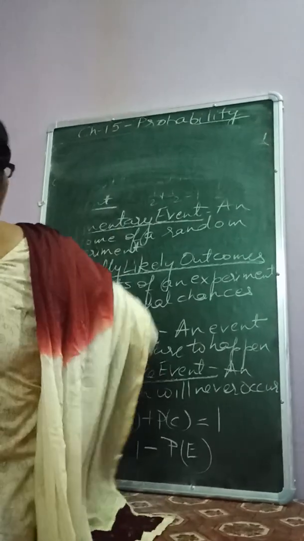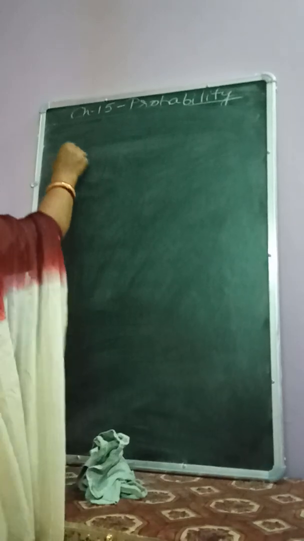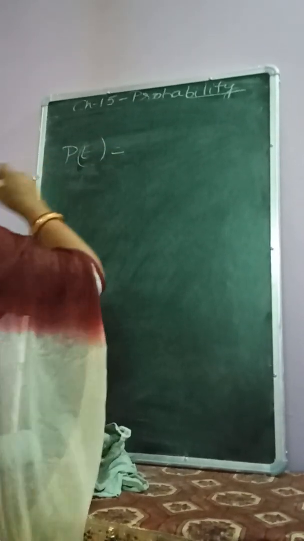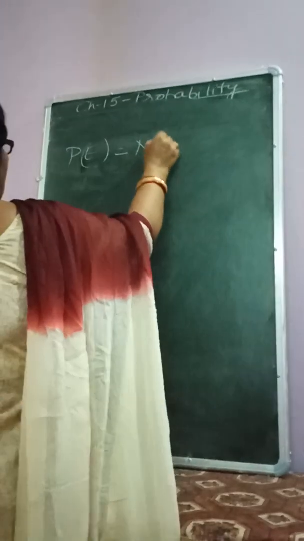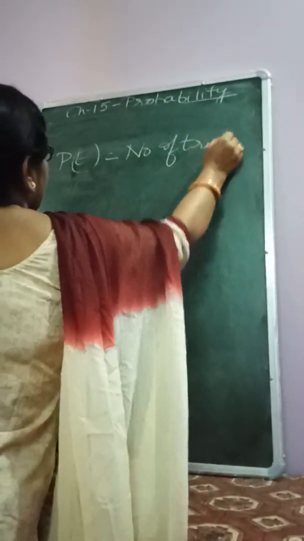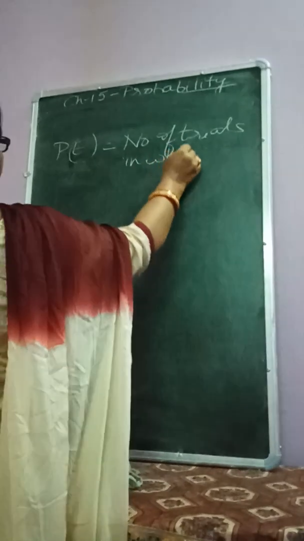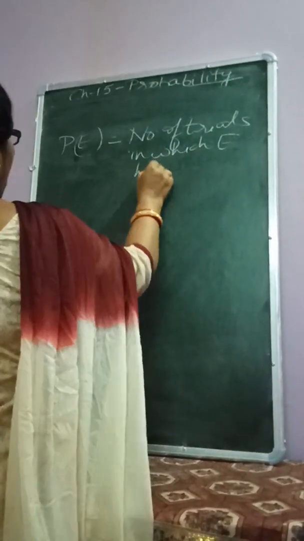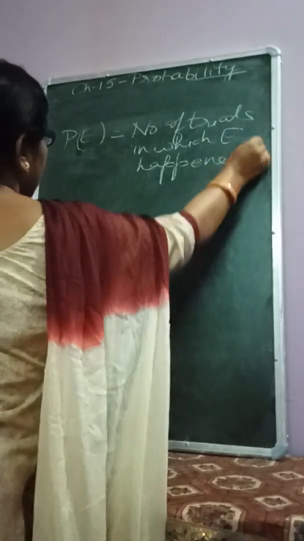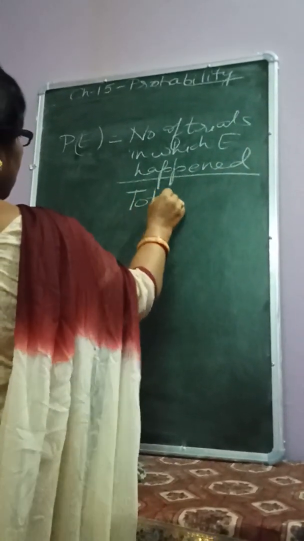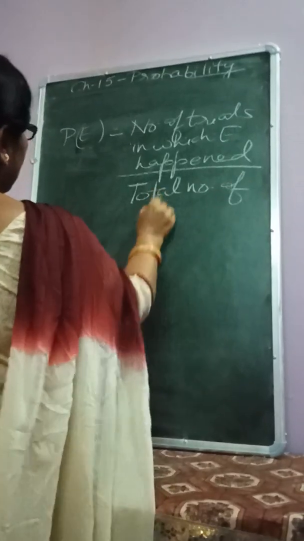Now we will discuss what is the formula of probability. Students, we have also done this chapter probability in the previous class. In the previous class, we had studied the formula of probability as follows. The probability of an event E is denoted by P(E), which is equal to the number of trials in which E happened upon the total number of trials.